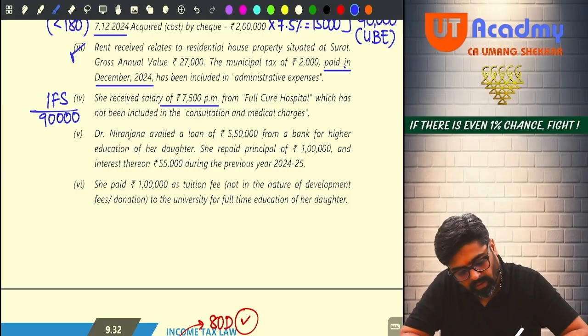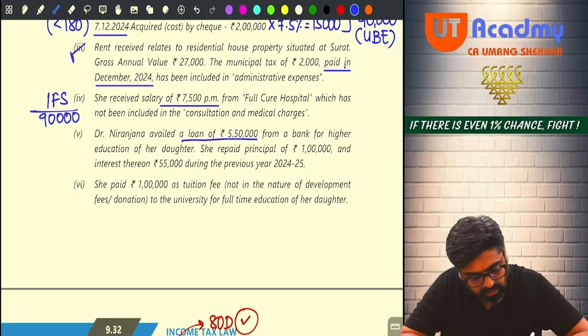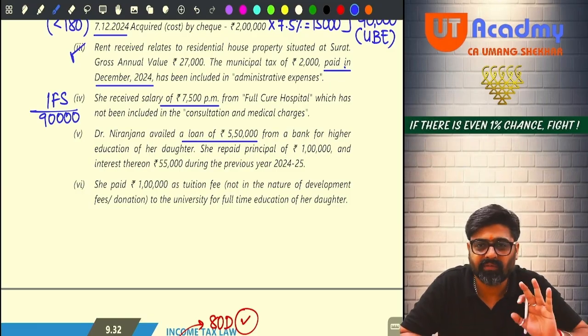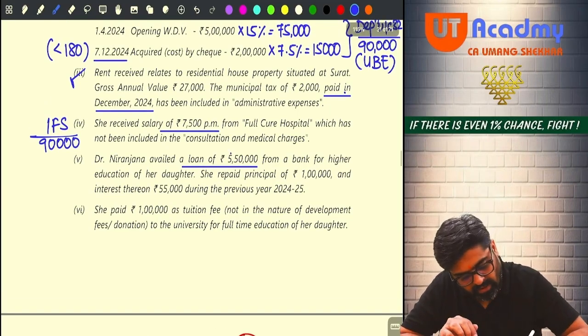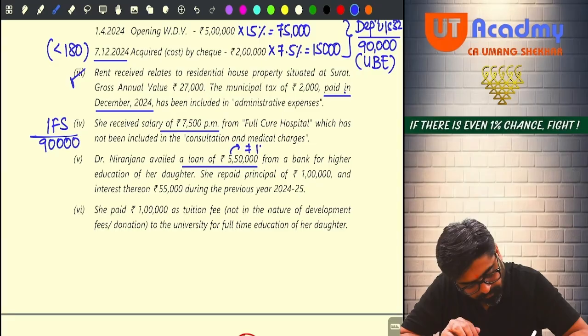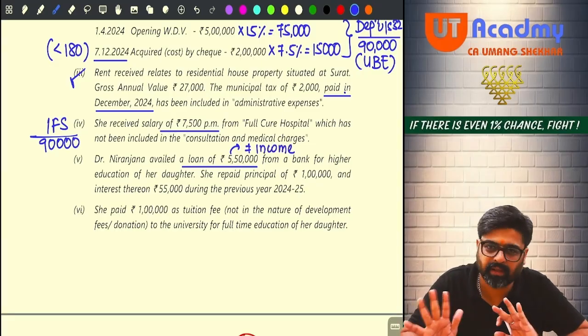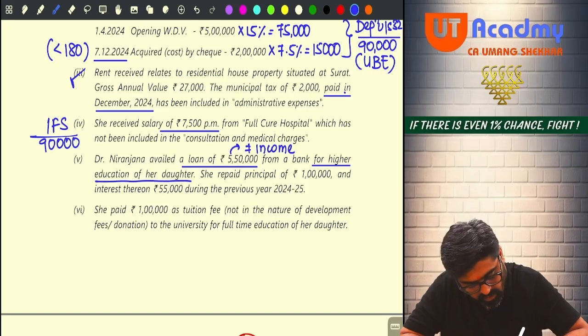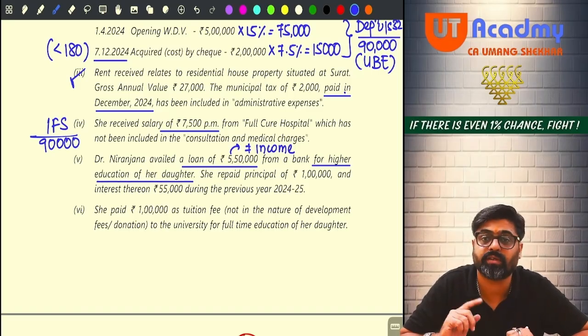Now see, Dr. Niranjana availed a loan of rupees 5 lakh 50. 5 lakh 50 is a loan, no? By the way, loan is not an income. Ignore this 5,50,000. We don't have to do anything for this. 5,50,000 from a bank for higher education of her daughter. So 5,50,000 is a higher education loan.